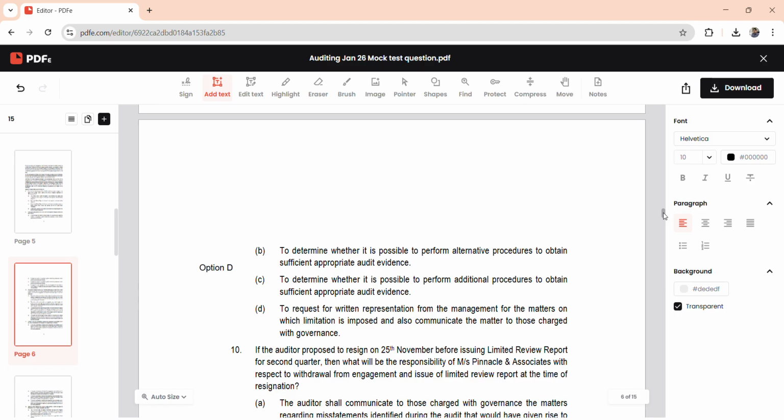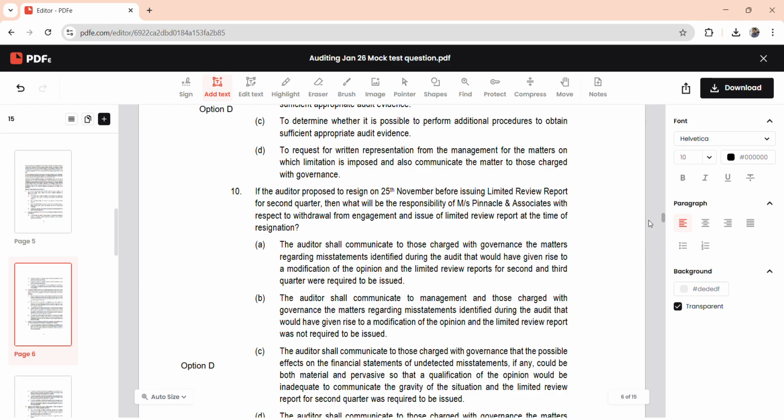Last question: if the auditor proposed to resign on November 25th before issuing the report for the second quarter, in this case what does he need to do? The correct answer in this case is the auditor shall communicate to TCWG that the possible effects of the undetermined claim could be both material and pervasive, and also the report for the second quarter should be issued. He need not issue the report for the third quarter, but the report for the second quarter needs to be issued, because he submits his resignation before issuing the Q2 report.